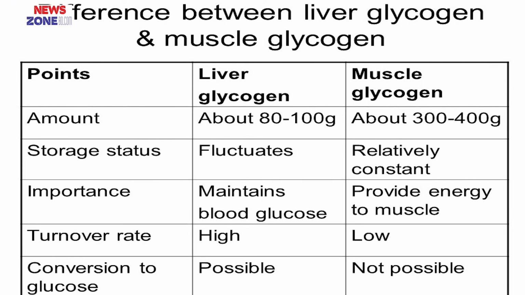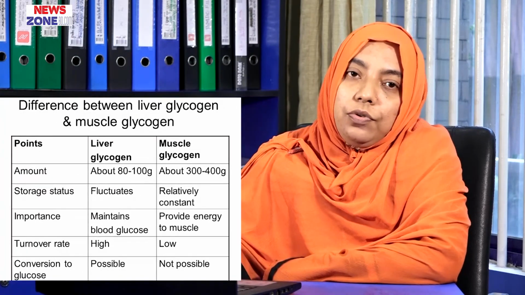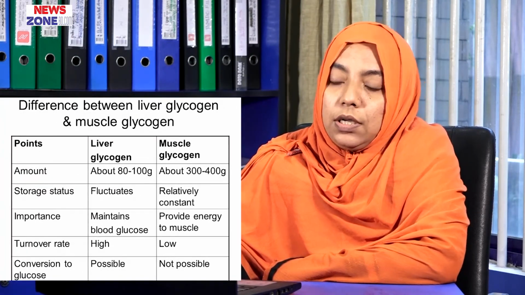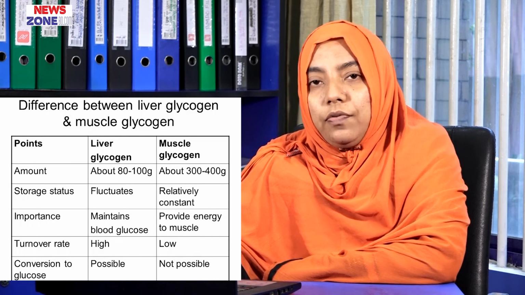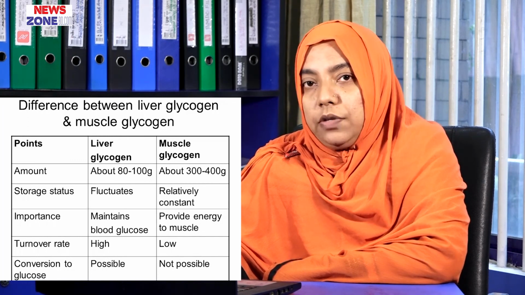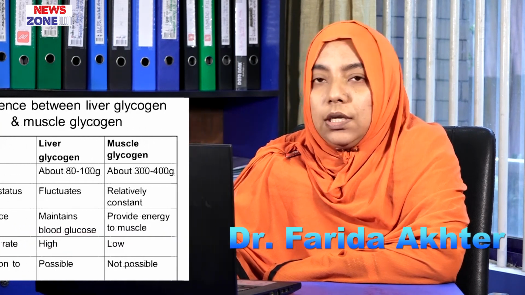The turnover rate in case of liver glycogen is high, but in case of muscle glycogen the turnover rate is low. Then conversion to glucose. Liver glycogen can easily convert to glucose, but muscle glycogen conversion to glucose is usually not possible due to absence of enzyme glucose 6-phosphatase in the muscle.